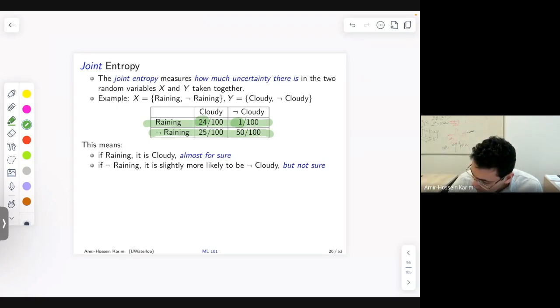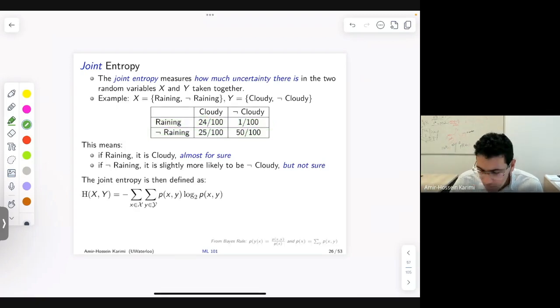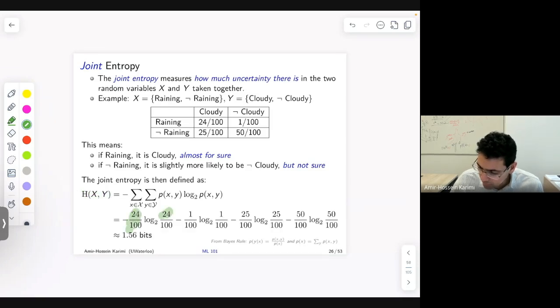How do we then measure the entropy of this system? Similar equation to before, we now define entropy over two variables as this sum over here. We work through the numbers. Again, we have P and then log 2 of P, and then we repeat that over all the 4 cases that we have. And we get some number of bits corresponding to the uncertainty in the system.